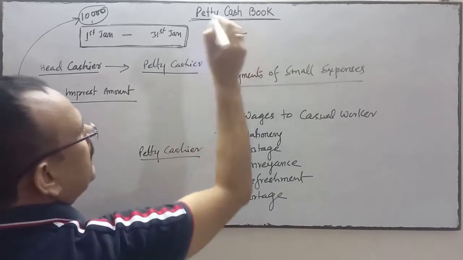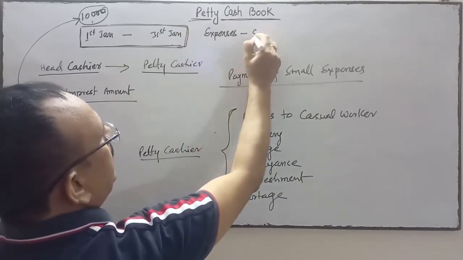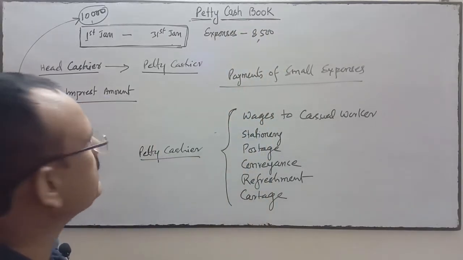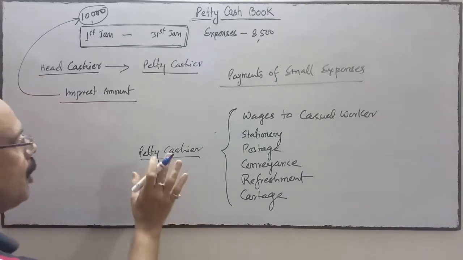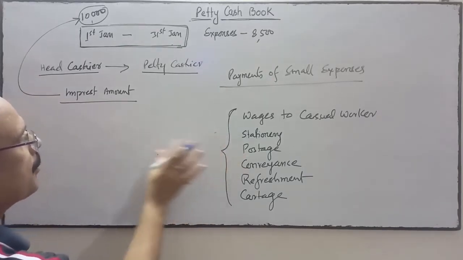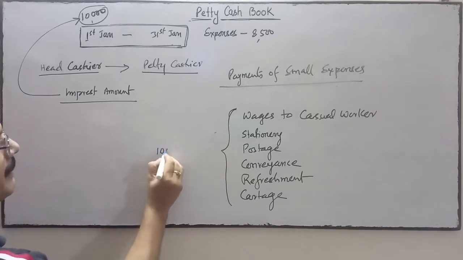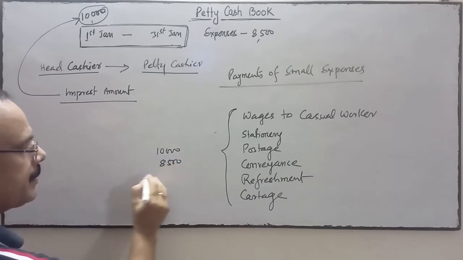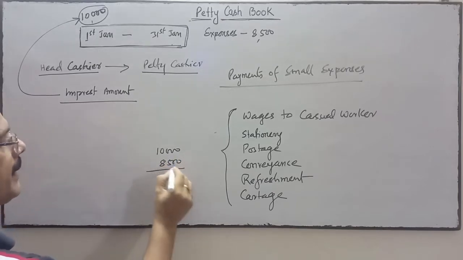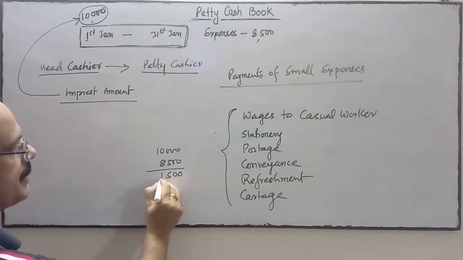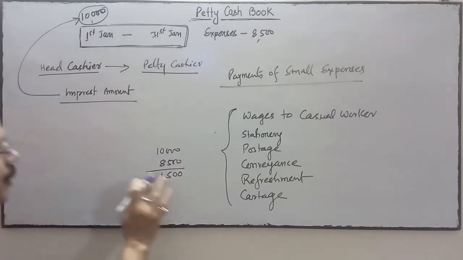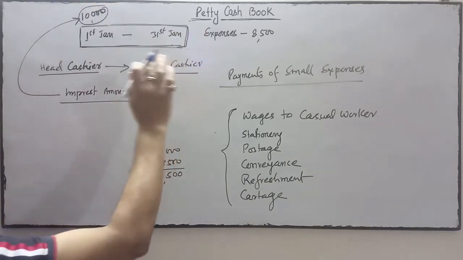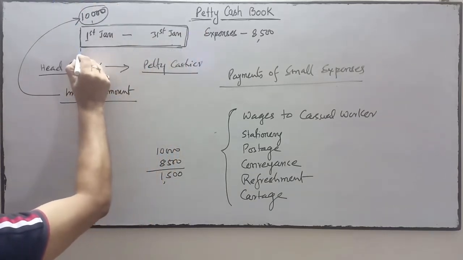Total expenses done by the petty cashier is suppose 8,500. So how much amount is left in the hand of the petty cashier? 10,000 is given by the head cashier, 8,500 he has paid, all the total payments. So 1,500 is in the hand of the petty cashier on 31st January.